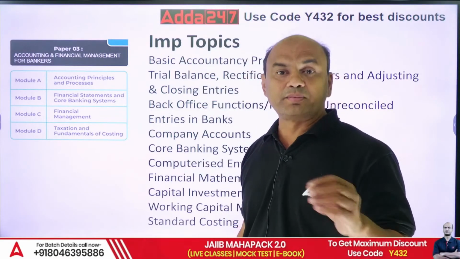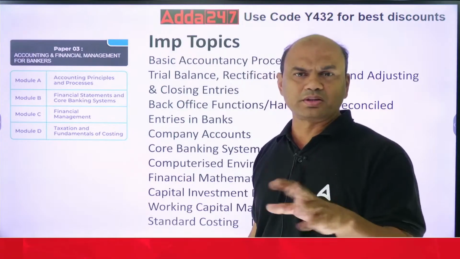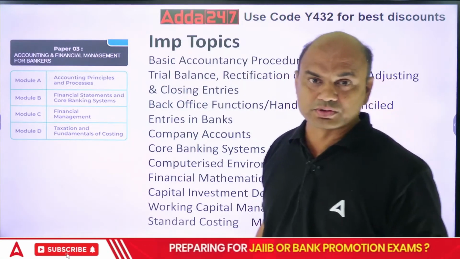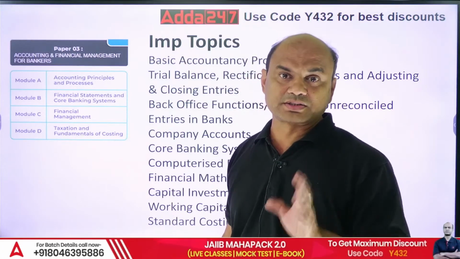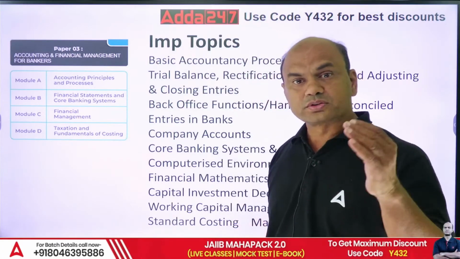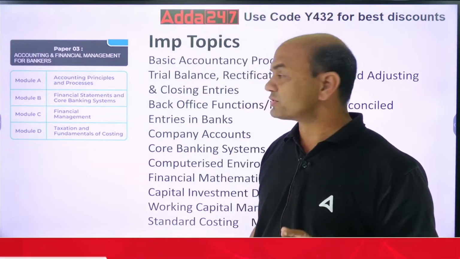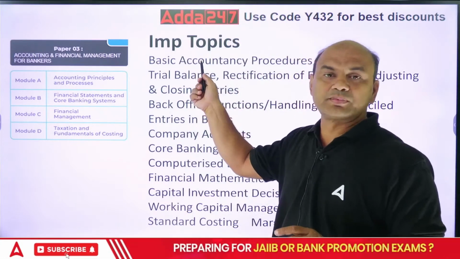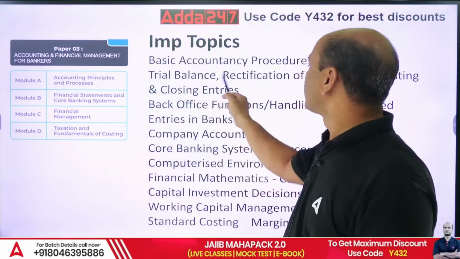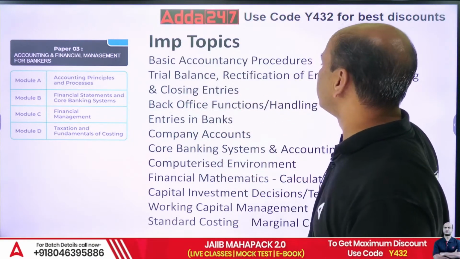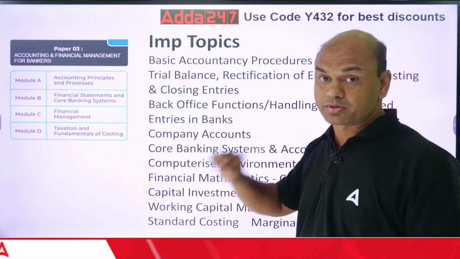Then debit what goes out, credit what comes in, all this. Those golden rules. Then you will have ledgers. Then you will have journals. It goes up to trial balance. So up to trial balance, you will have it in the first chapter. Then the next chapter is trial balance, rectification of errors and adjusting closing entries. Very important topics these are.